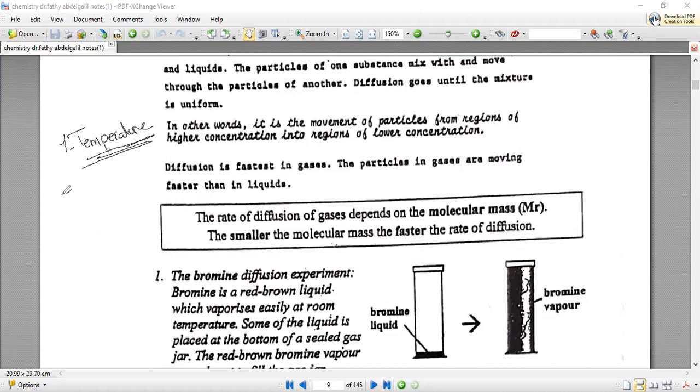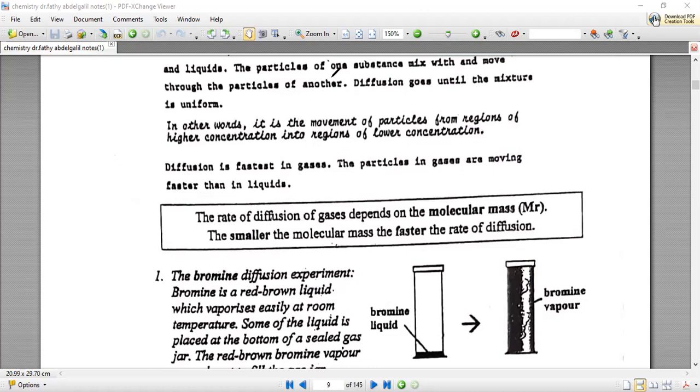So what is the next factor that affects diffusion? Yes, someone can tell me from the kinetic particle theory, we said that lighter particles move faster than heavier particles. Yes, it is the molecular mass of a certain substance, the mass of the particle. As the mass of the particle is small, the faster its rate of diffusion.